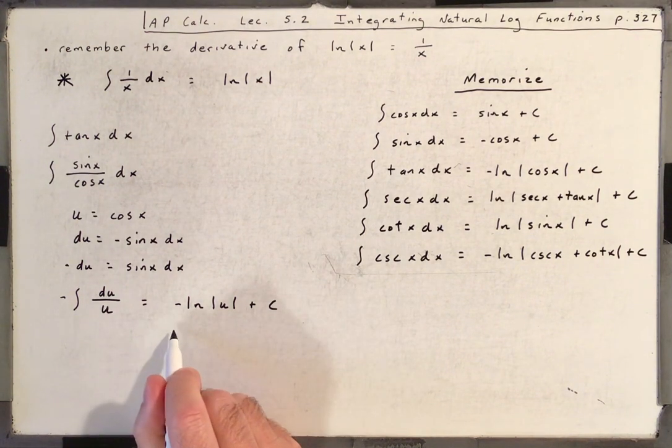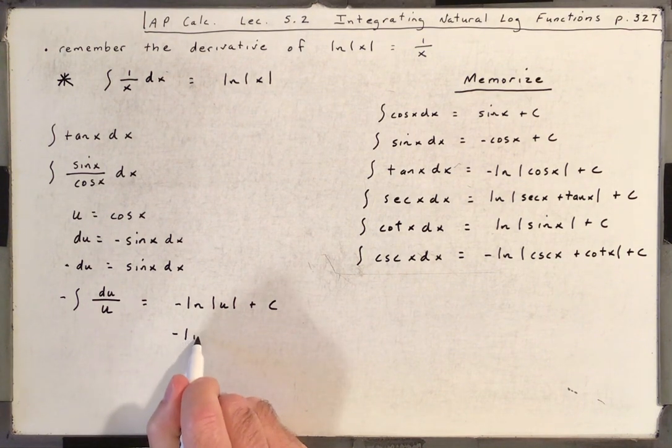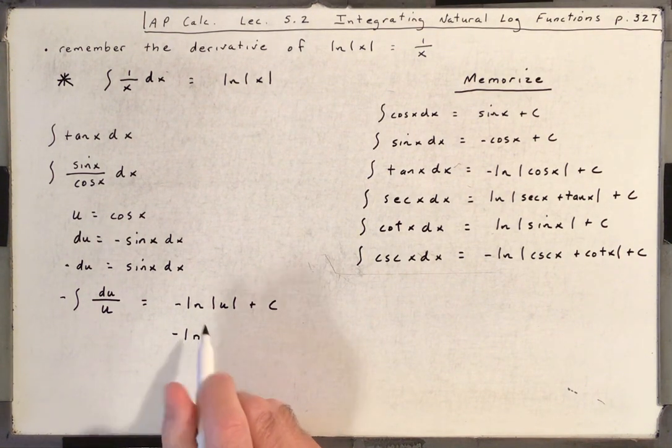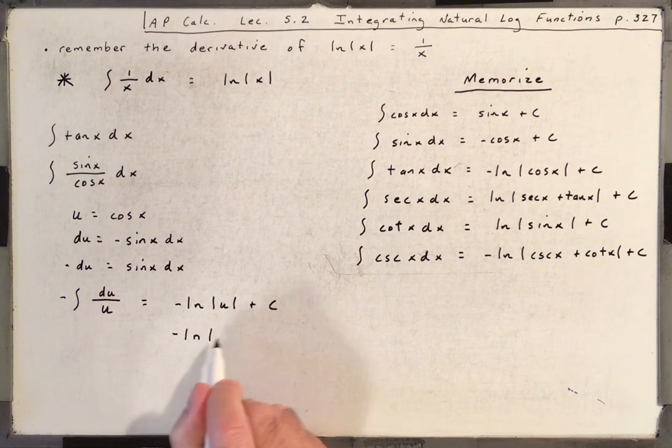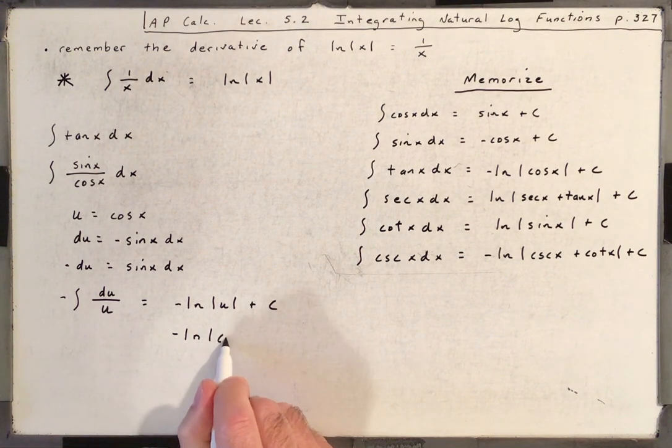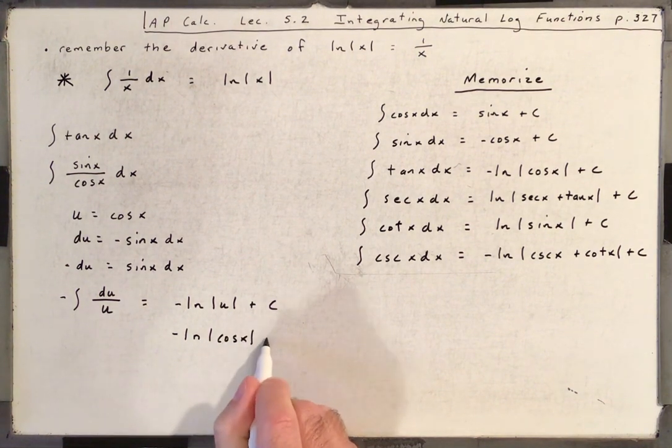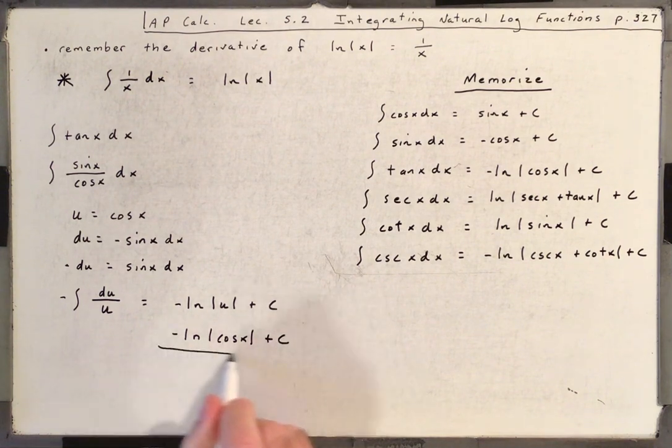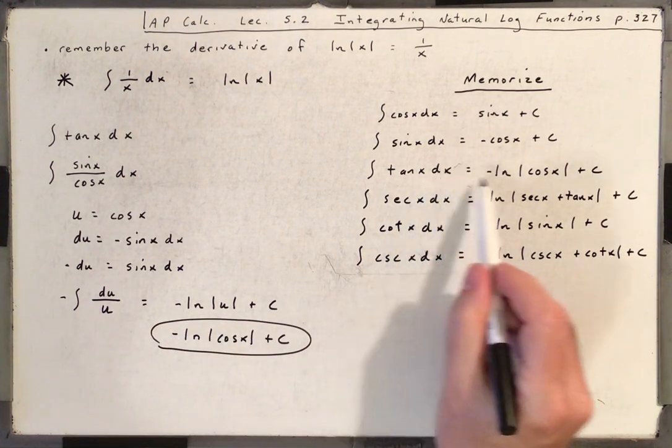If you put u in the problem, you got to take u back out. So minus the natural log of the absolute value of cosine x plus c. So that's how we get right here.